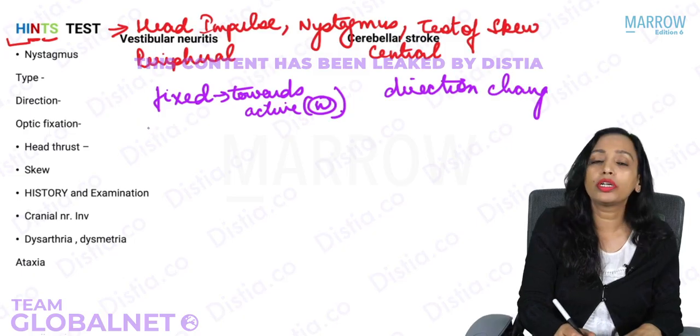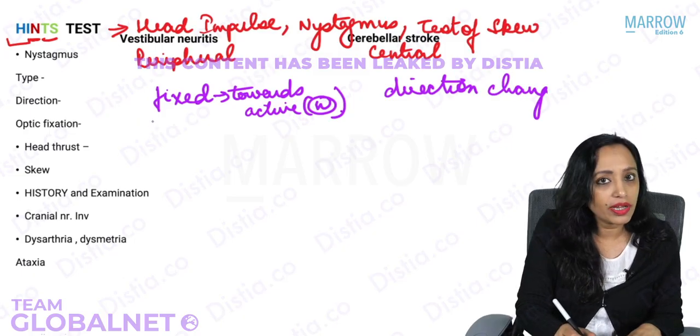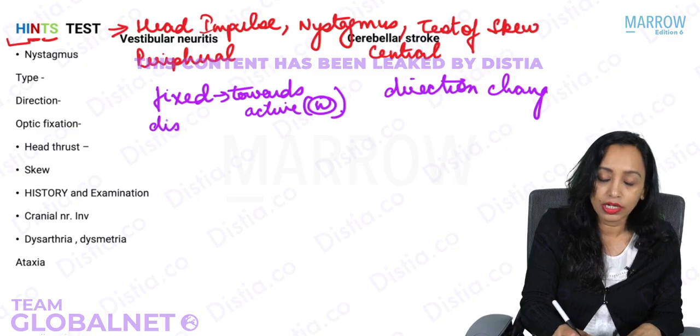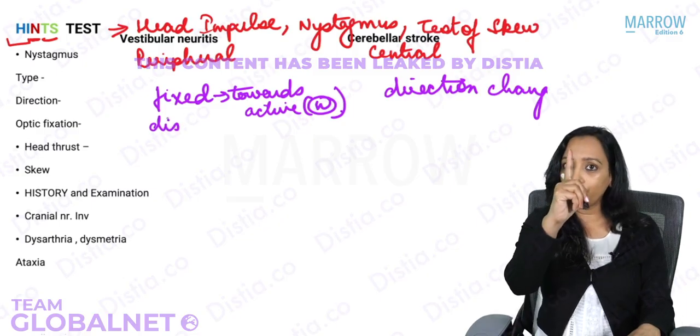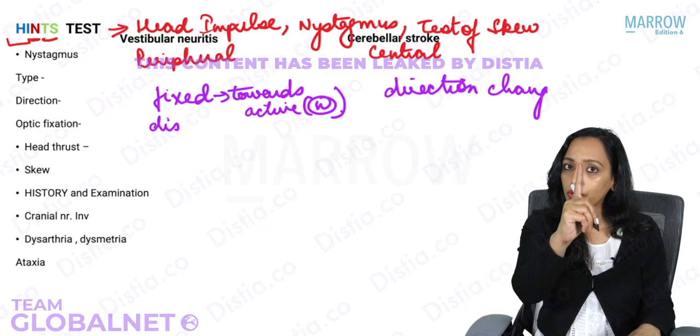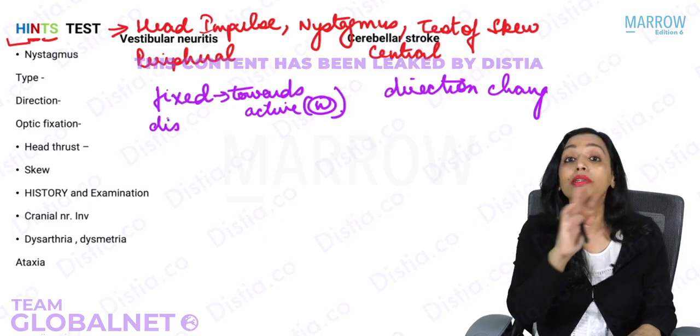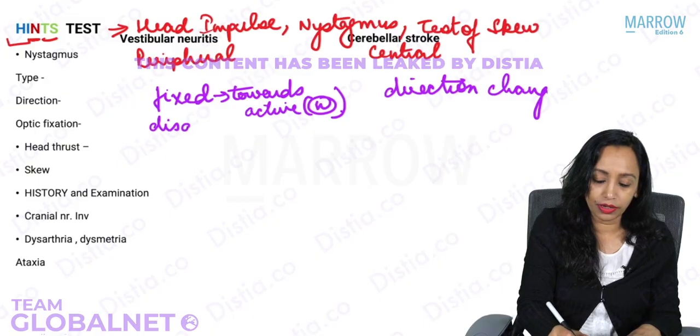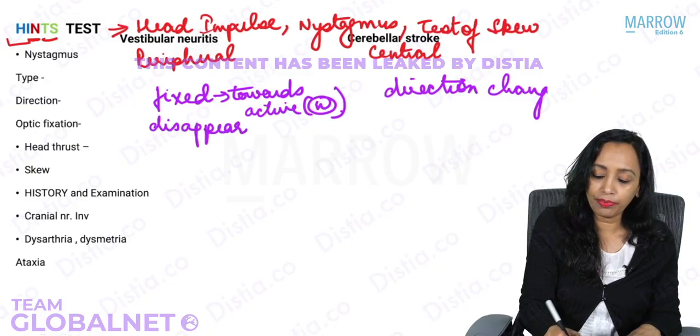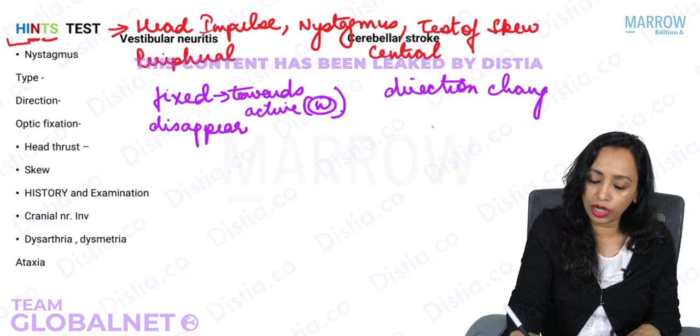A peripheral origin nystagmus disappears by optic fixation. The moment you ask the patient to fix his eyes on your finger or your nose or the camera, anywhere, it will disappear. Peripheral origin will disappear, whereas central origin will not disappear.